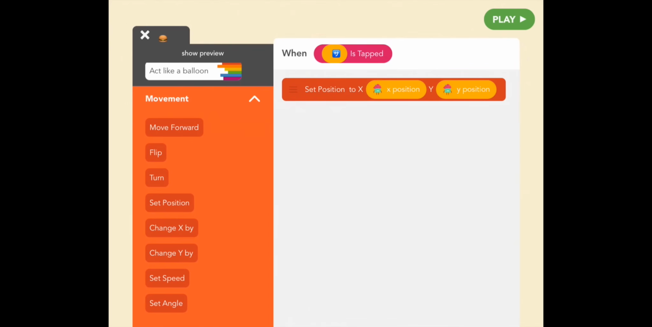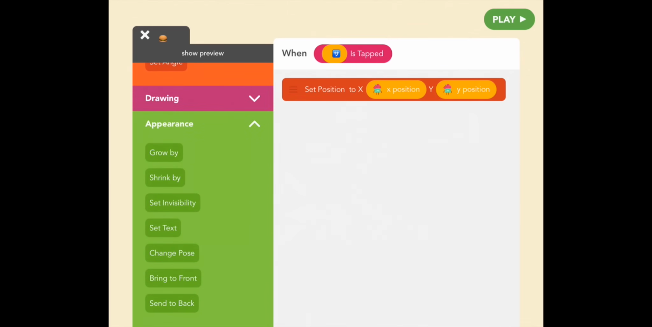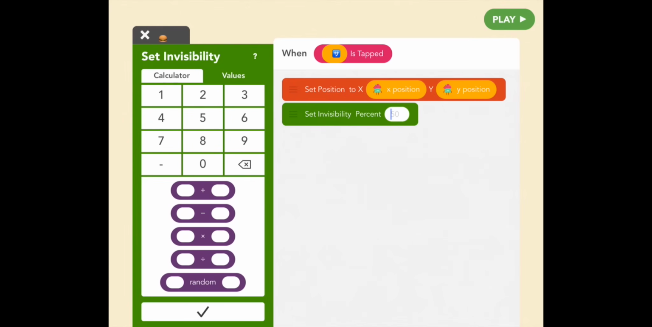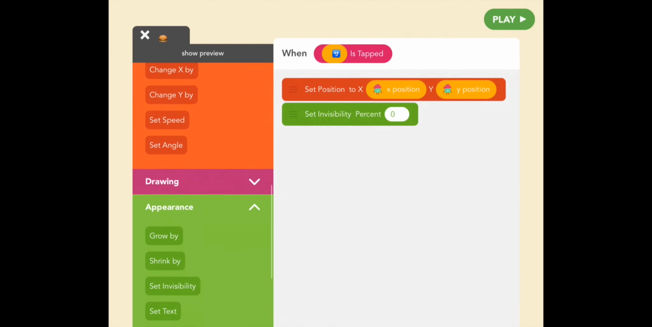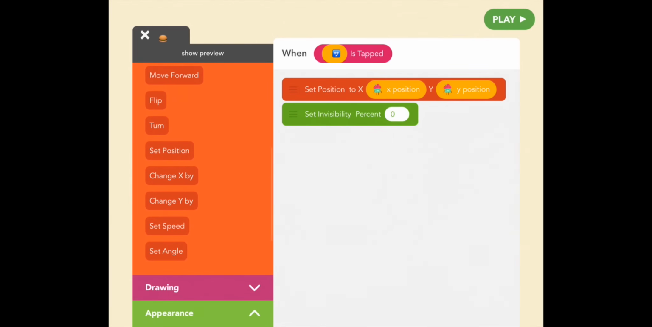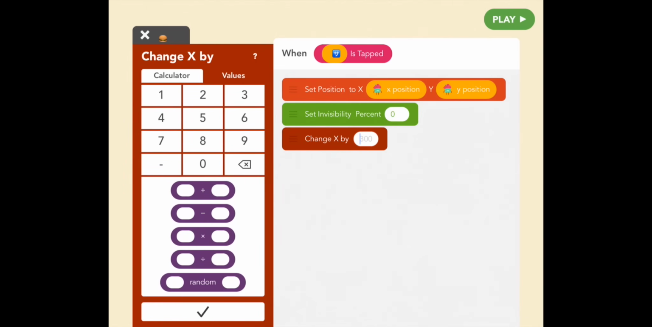And then it'll still be invisible though, right? So we have to make it visible. So go to appearances, set invisibility to 0. Okay, now it's in her hands, but it's not going anywhere. We want it to be thrown at Bear. So movement, and is it being thrown up or left and right? Left and right, right? So change X by a lot, by 500, because she also has a good arm.